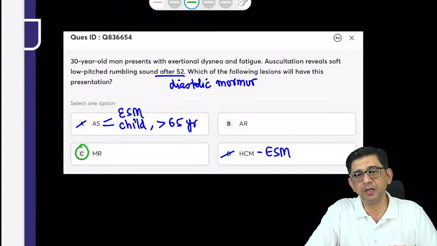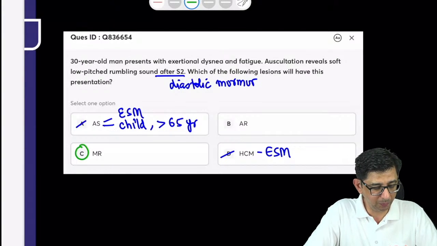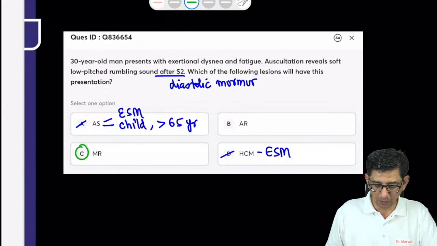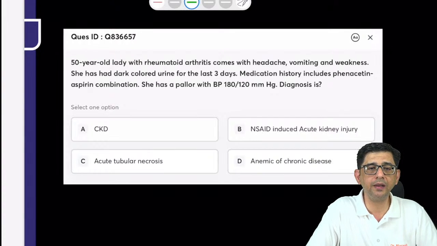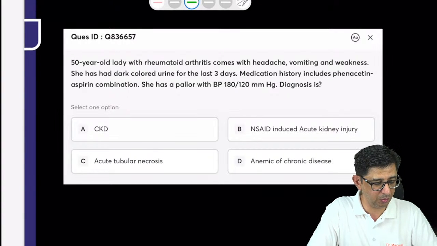So considering there is no mention of an opening snap, again, mitral stenosis would be unlikely as an answer. So we'll move on to the easier ones also. Let's look at this one and let's check out your responses now.